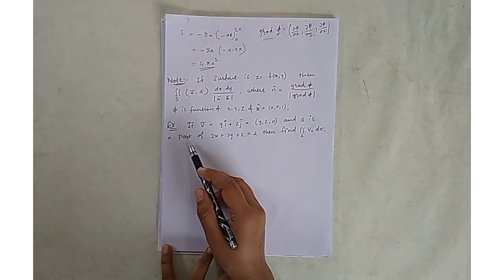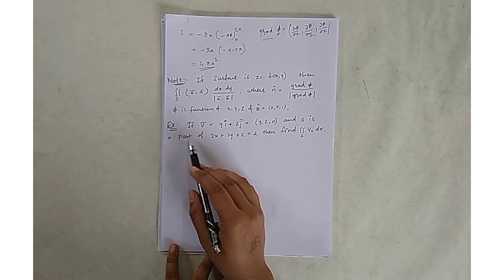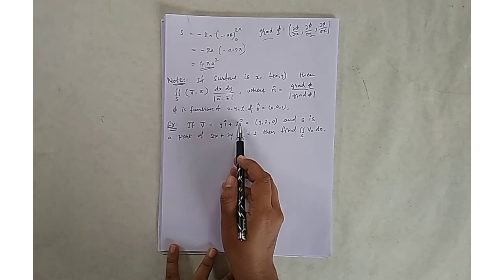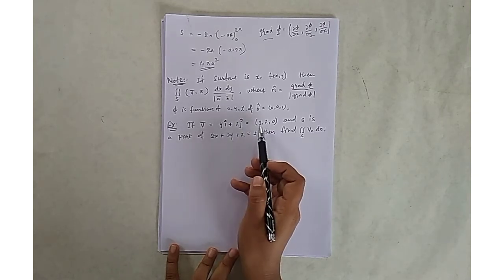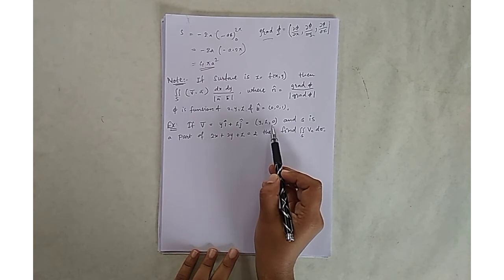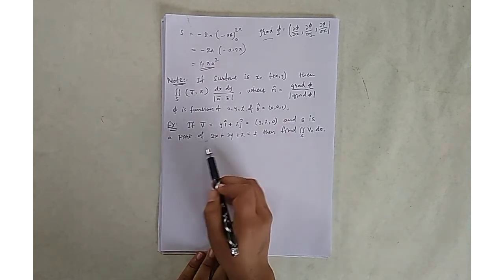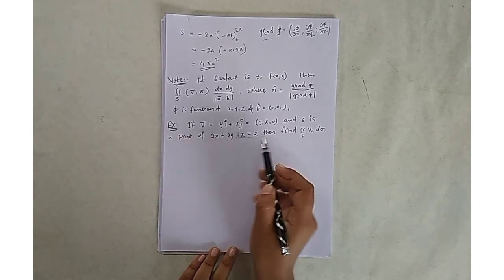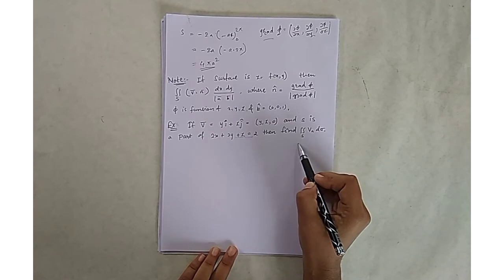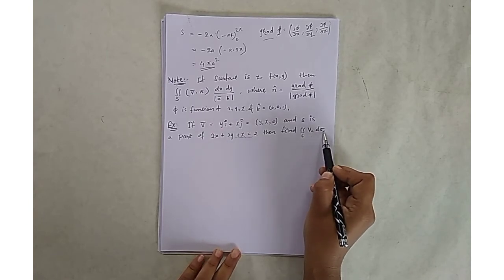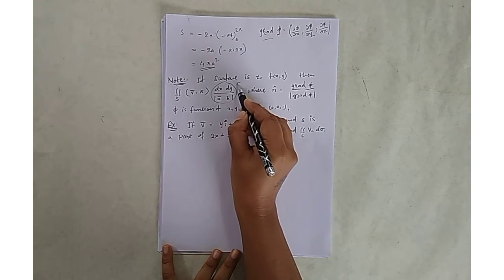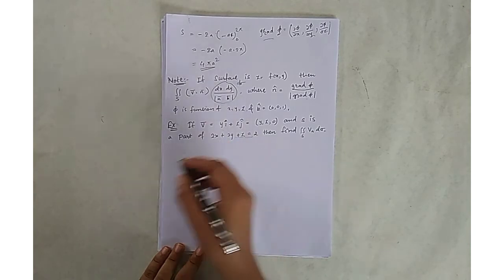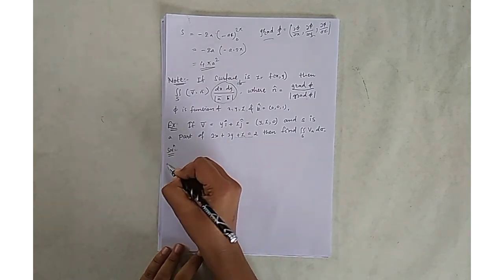Right, so some example is given over here. Given that the vector v bar is equal to y i caret plus z j caret, we can write it in terms of this ordered pair, that is y, z and 0, and my surface S is a part of the plane 2x plus 2y plus z is equal to 2. Then we have to find the double integration on surface S of Vn into d sigma. So this is nothing but d sigma, and Vn is v bar dot n bar. So let us see the solution.